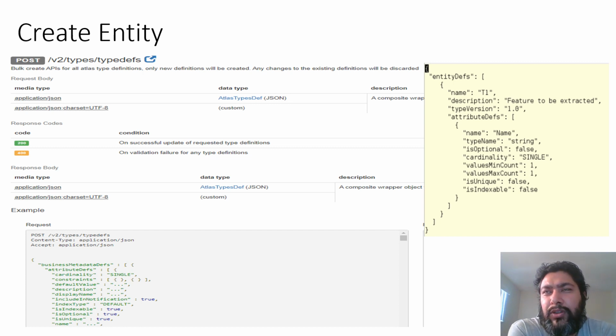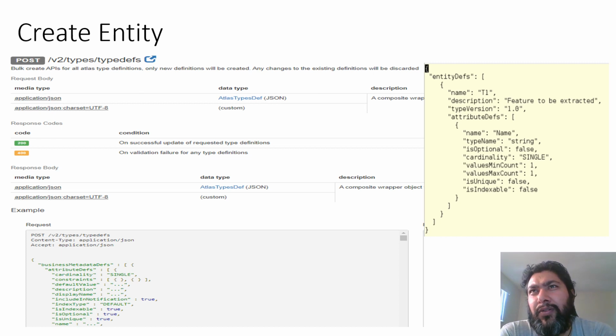Now if you want to see exactly how you define a type, on the right you can see I have actually created a dummy type. You start with this tag called entityDef in the JSON file. This all is JSON, just for clarification. This entityDef helps the REST request identify that this is for creating an entity definition, or a type, and the name of that type is T1.